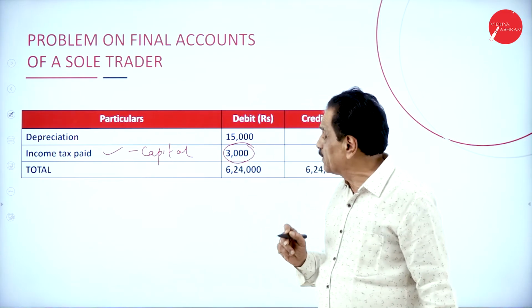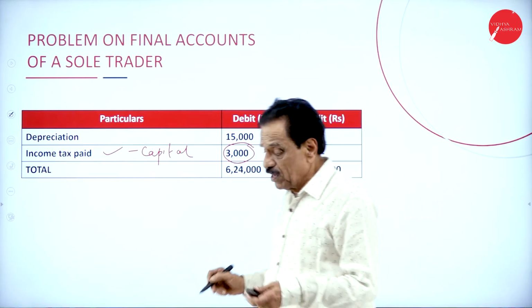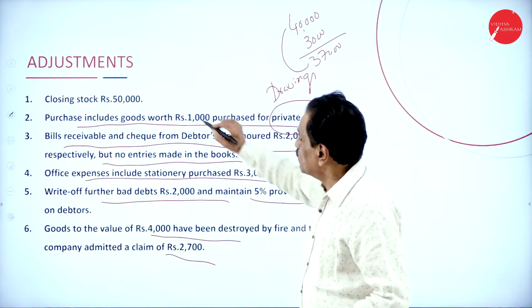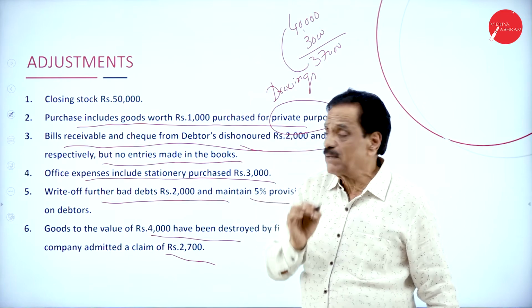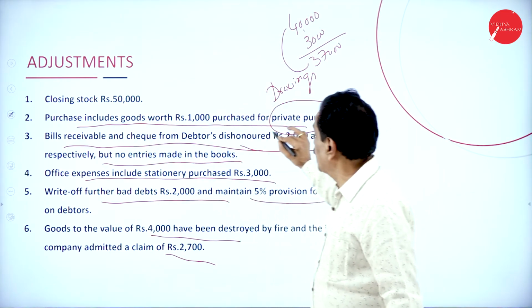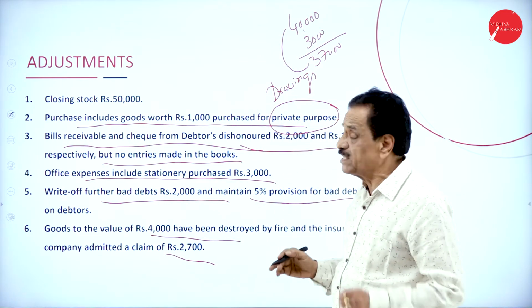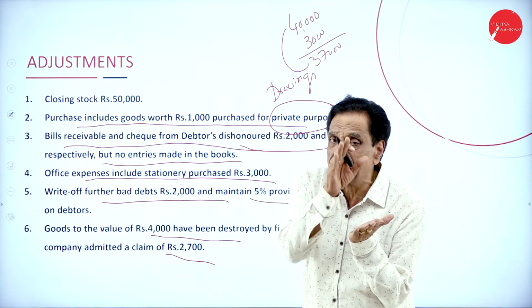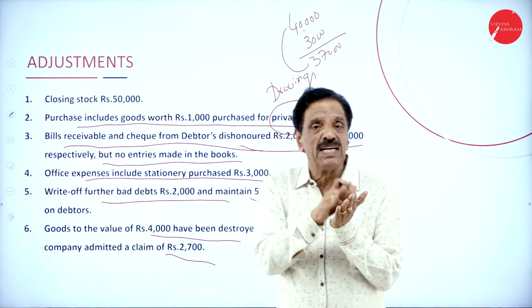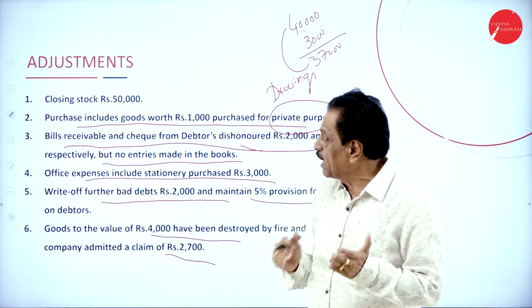That should be deducted from the capital. Then we'll go to the adjustment. Closing stock: trading account credit side, asset side of the balance sheet. Purchases include private purchase, drawing, any personal purchase: deduct from purchases, deduct from capital. How to do? Deduct from purchases, deduct from capital.